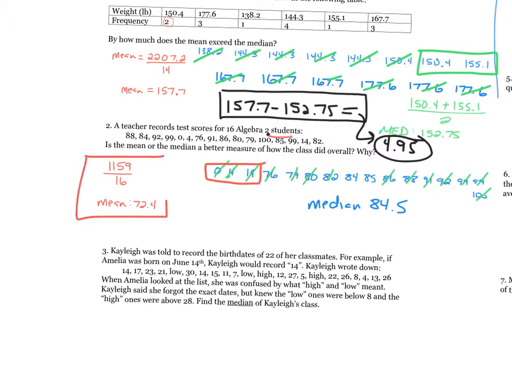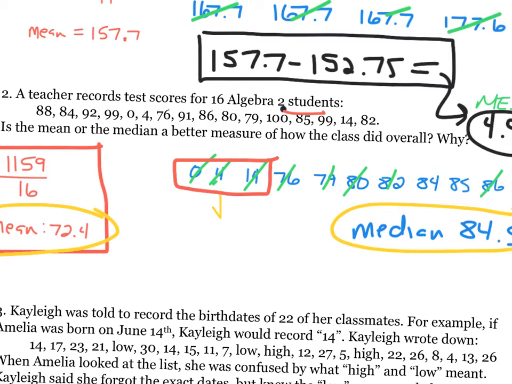When I compare these two numbers, there's a big difference there. Why is there a big difference? Because the median really represents the middle number. The mean is getting thrown off by these numbers, and I think we've seen them before, they are called outliers.